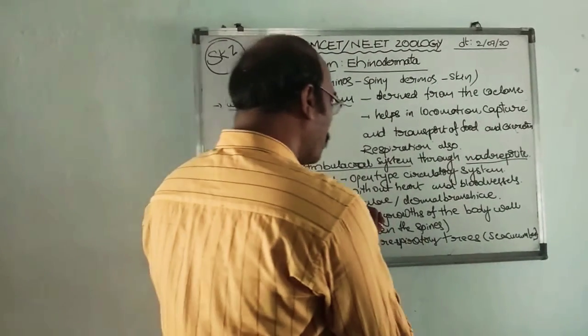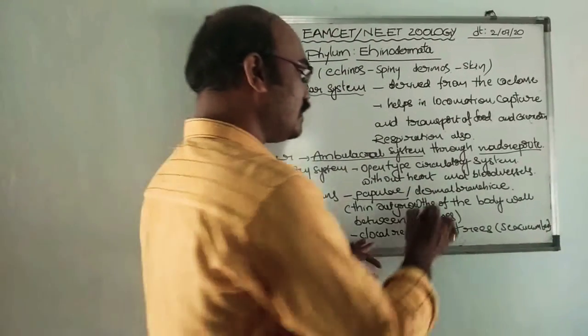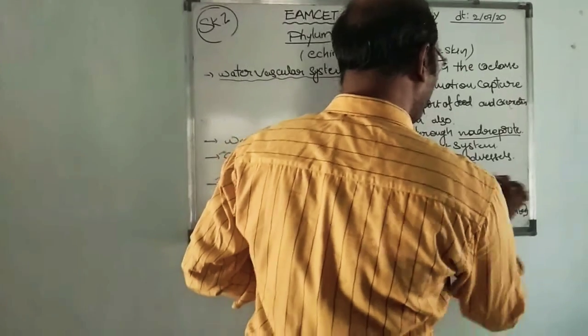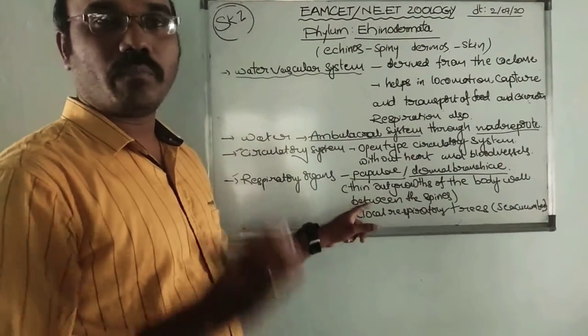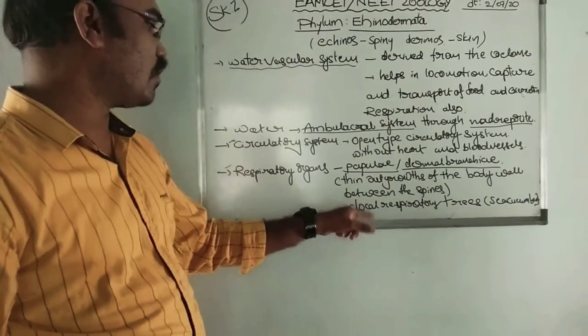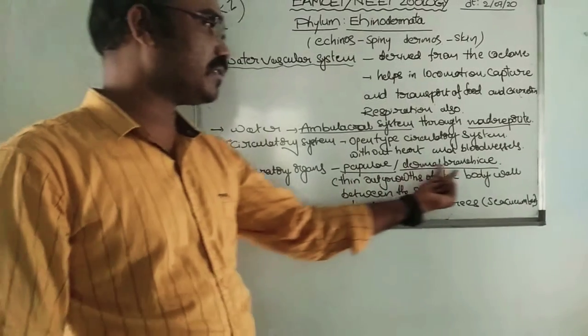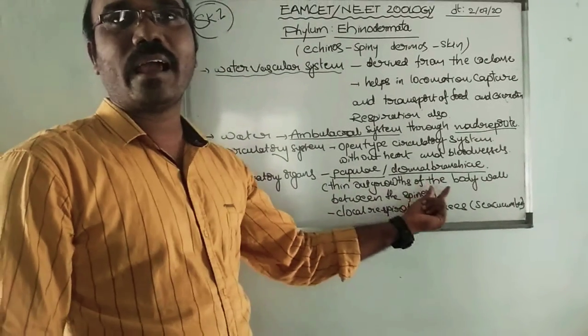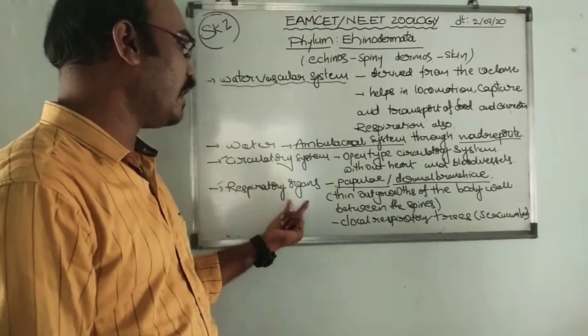They have papulae, or these are called dermal branchiae. Papulae or dermal branchiae are thin outgrowths of the body wall between the spines, which help in respiration.